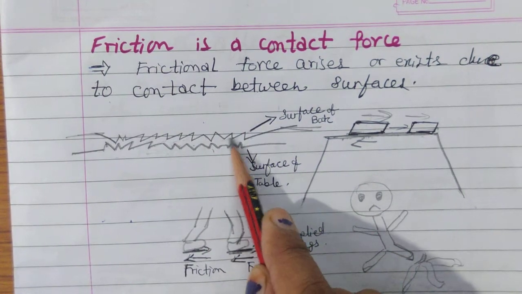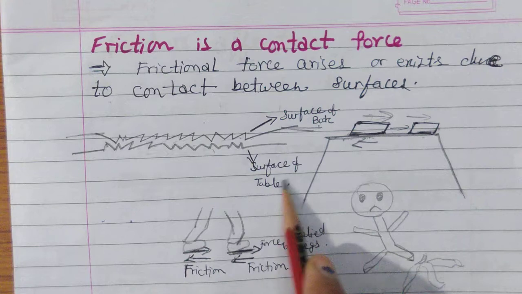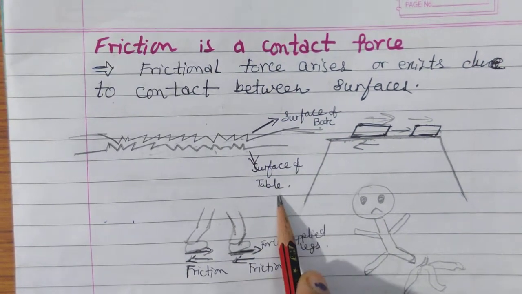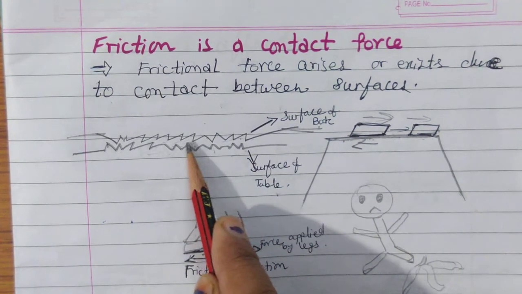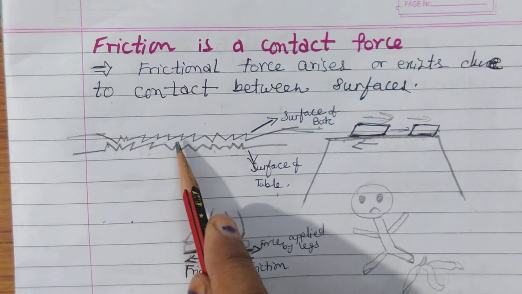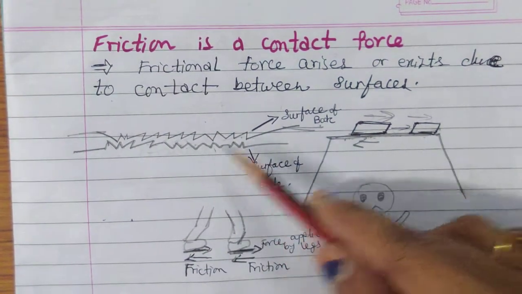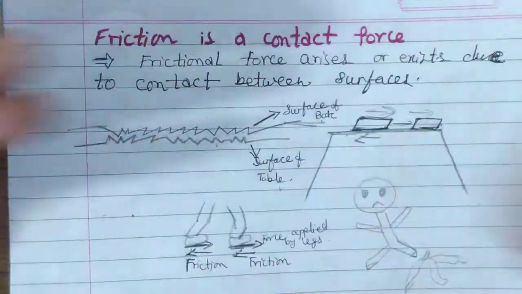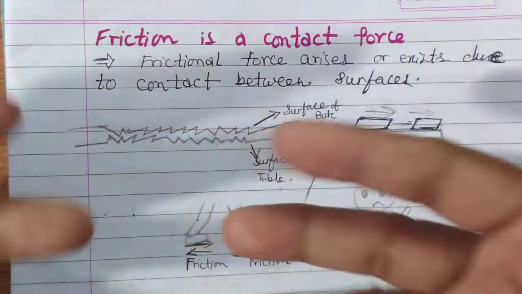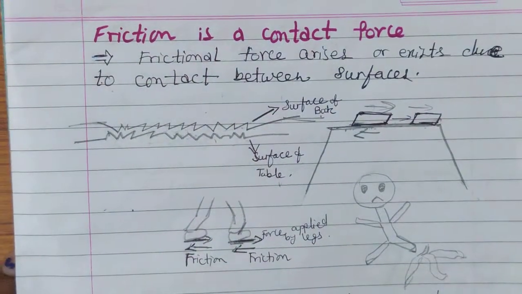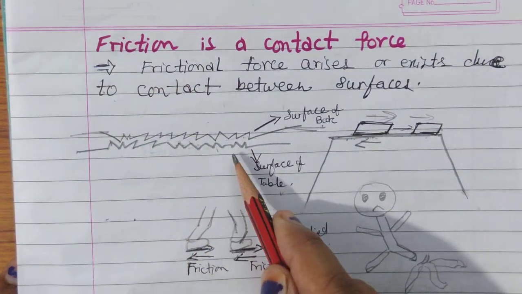You can see this is the surface of a book, and this is surface number 2, that is, the surface of a table. Now you can see the irregularities of the surfaces interlock with each other, just like this. These surfaces get interlocked just like this. Got it? And that's why friction force works.